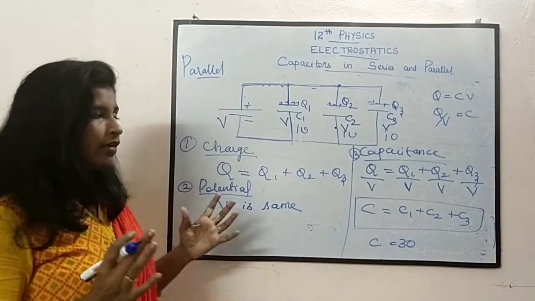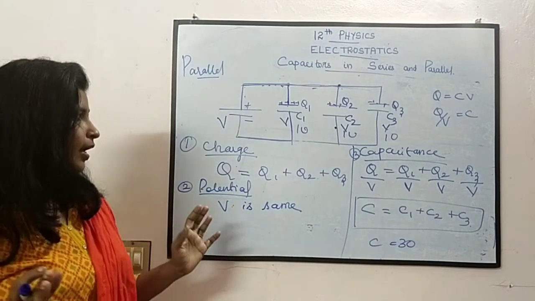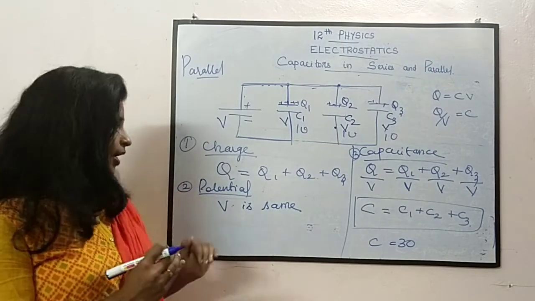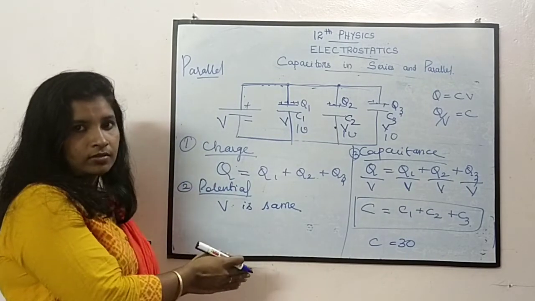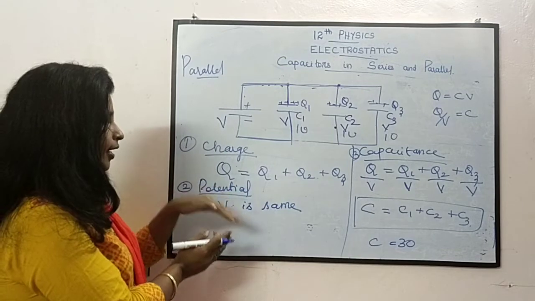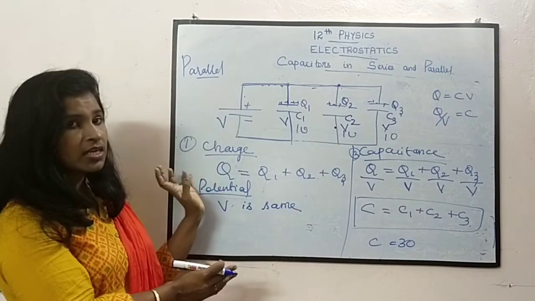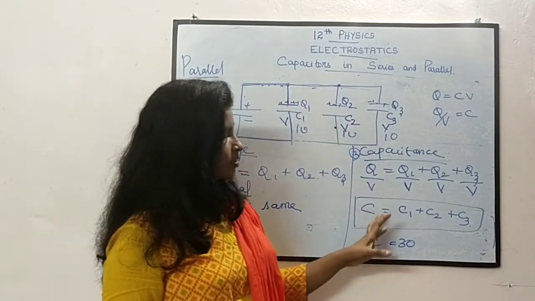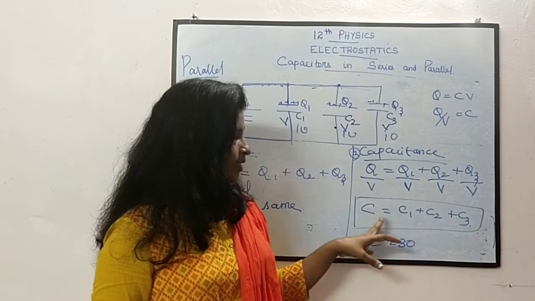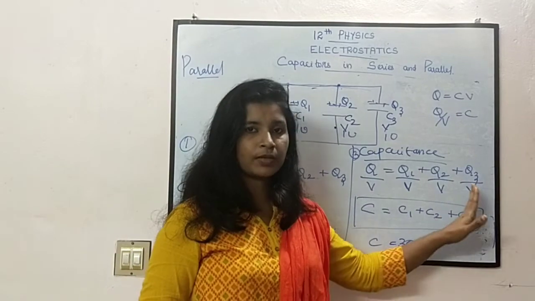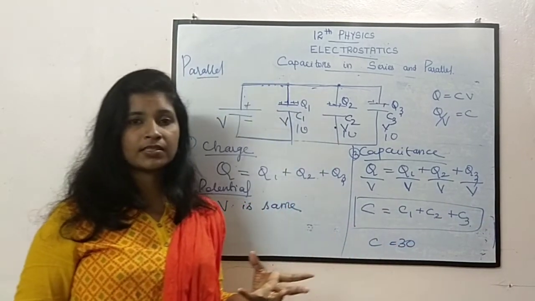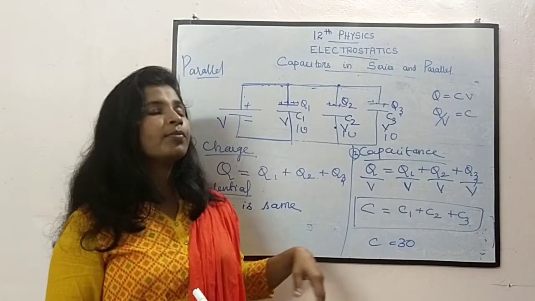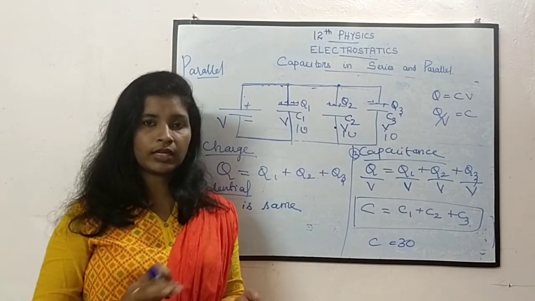Anyway, I give you the difference of both series and parallel. In series, the charge is constant. Here the whole potential is constant. There charge is constant, here potential is constant. There the potential is distributed, here the charge is distributed. There the capacitance is 1 by C equal to 1 by C1 plus 1 by C2 plus 1 by C3, and the effective capacitance will be always less than the smallest capacitance. Here it will be always greater than the individual capacitance values.